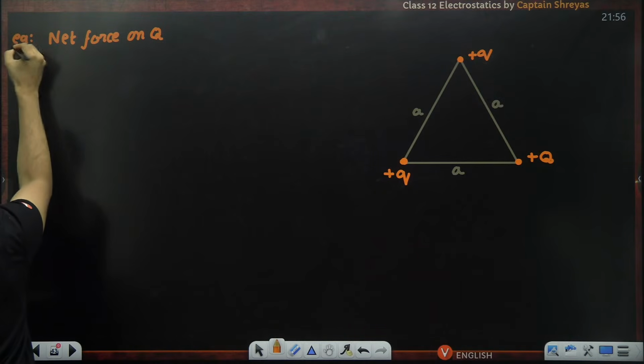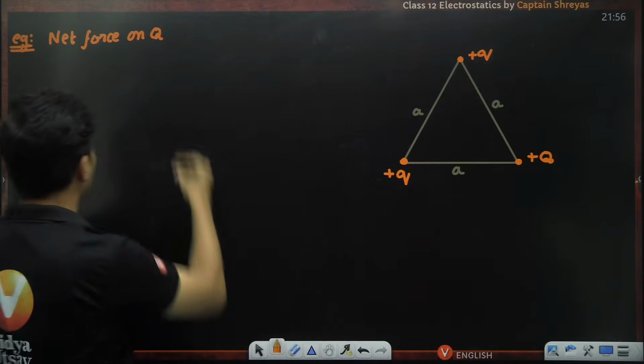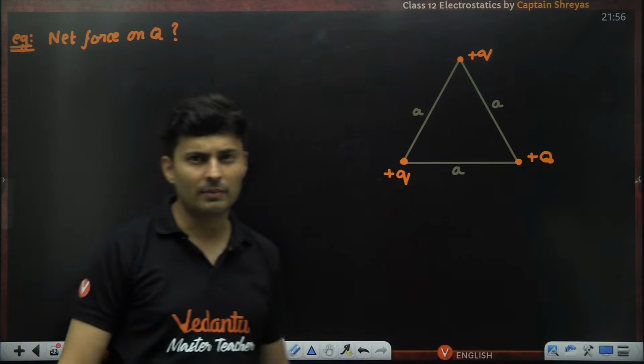This is the question. How will you do this, guys? Come on, think and tell me. How will you find the net force on capital Q?